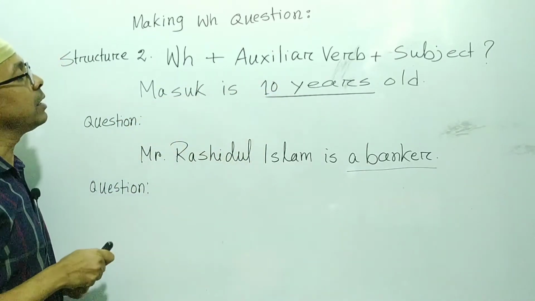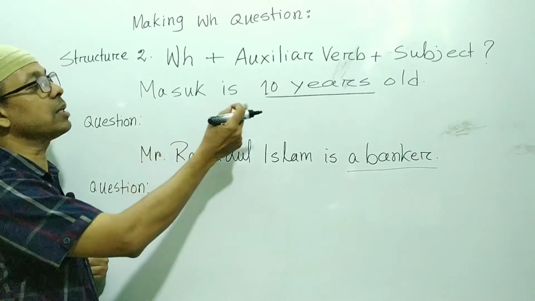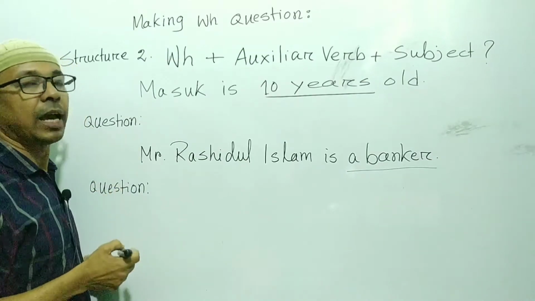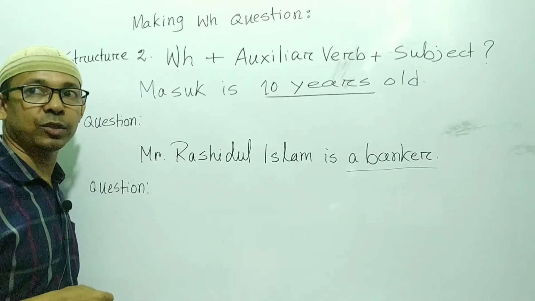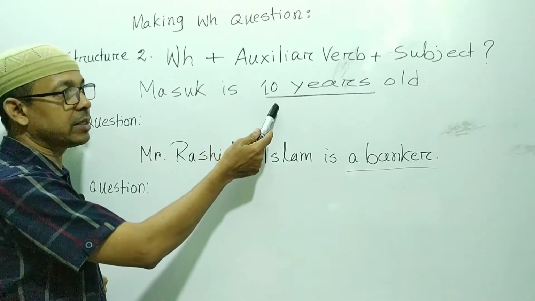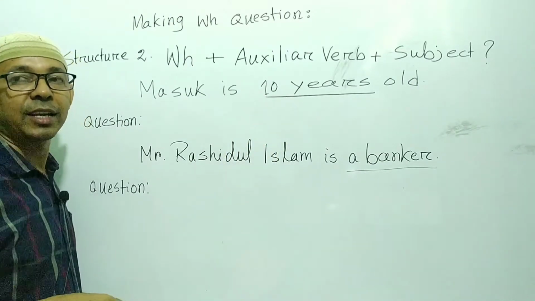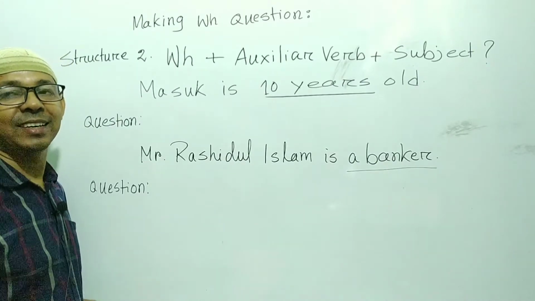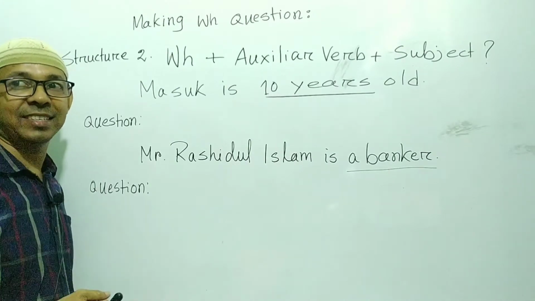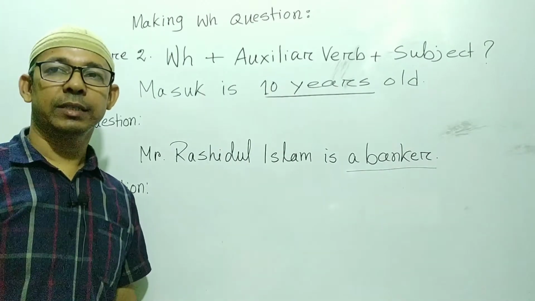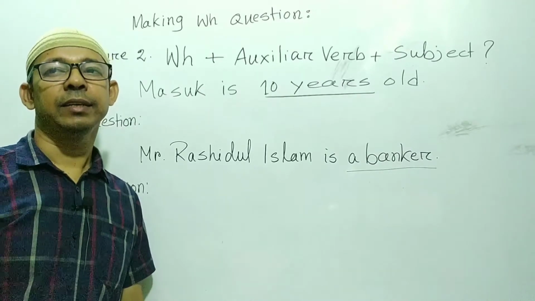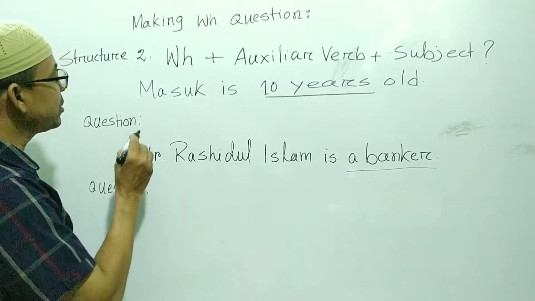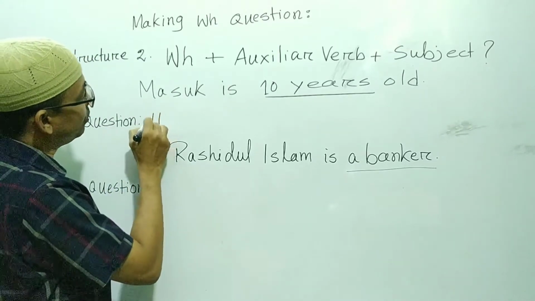Here you can see, Mashuk is 10 years old. I have told you earlier that at first you have to look at the underlined words. So look at the underlined word, 10 years. What does the underlined word indicate? It indicates age. We know that if the underlined word indicates age, WH word will be how old. Okay, so write how old.